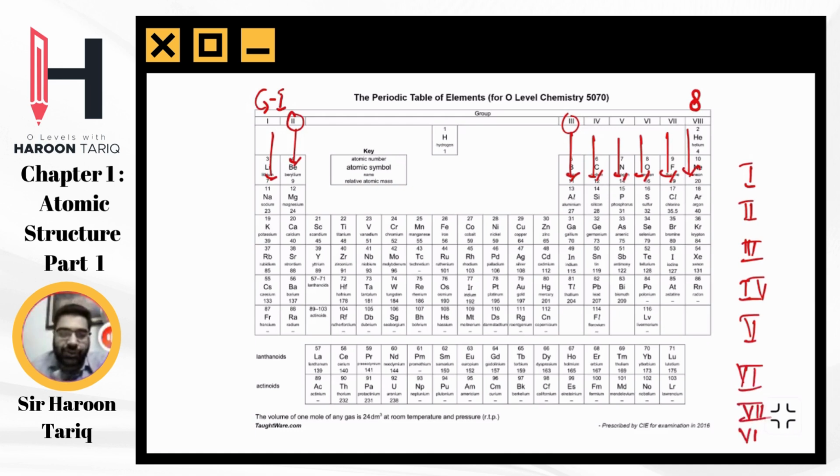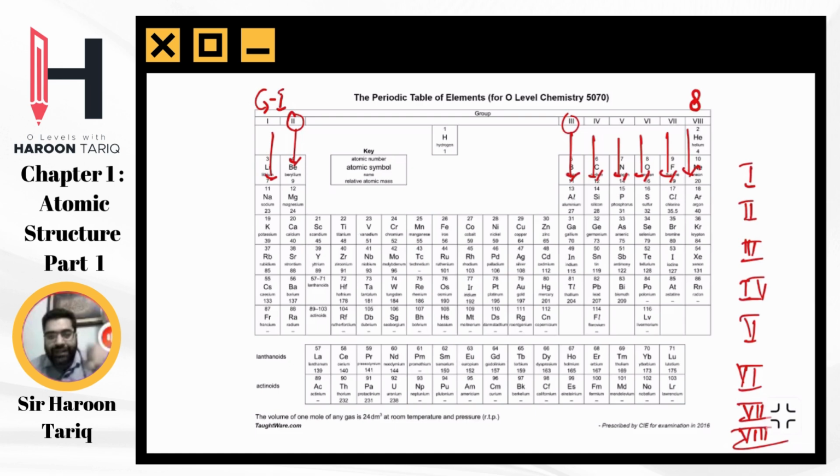So these are our group numbers, in columns.